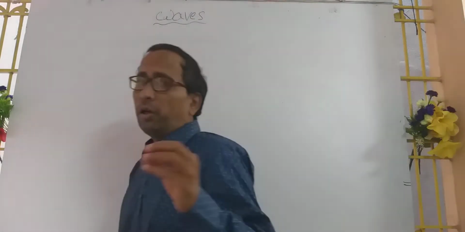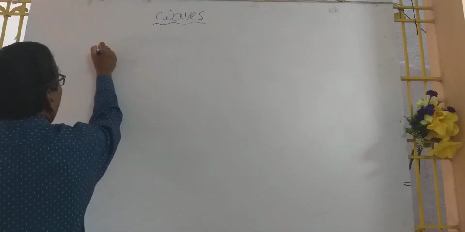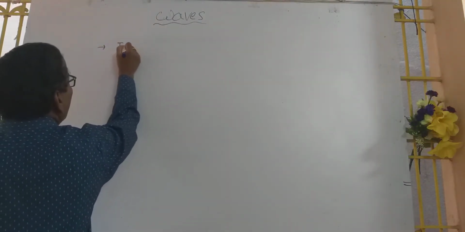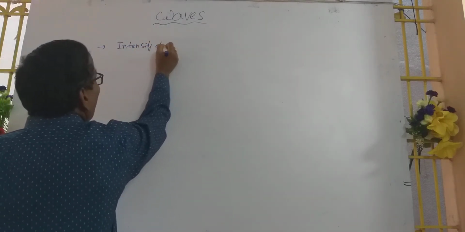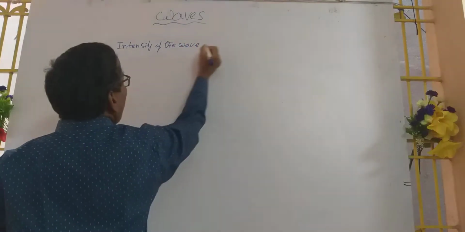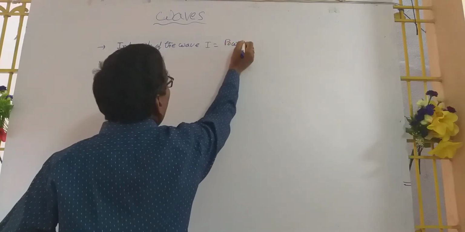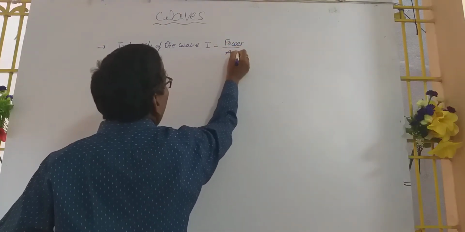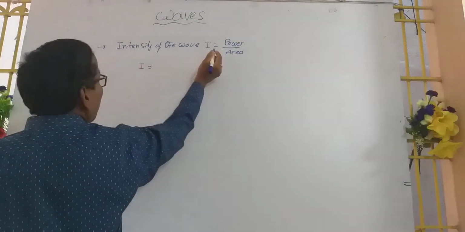Next, we have to discuss the intensity of the wave. The second point is the intensity of the wave. Intensity of the wave, I = power by area.